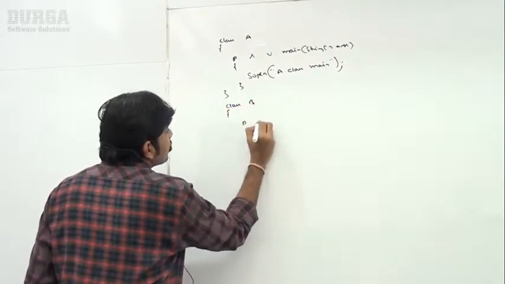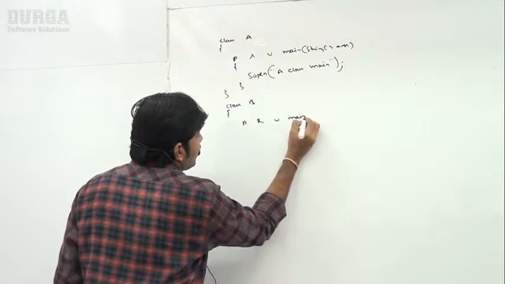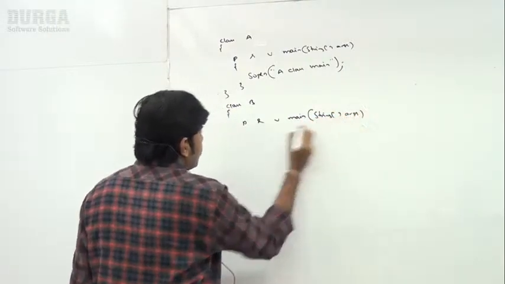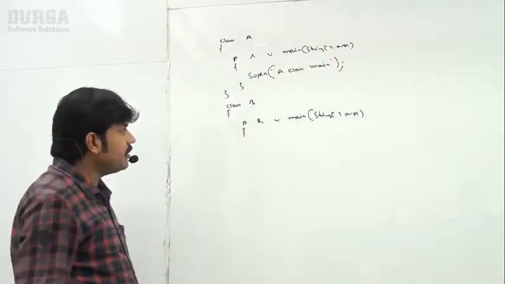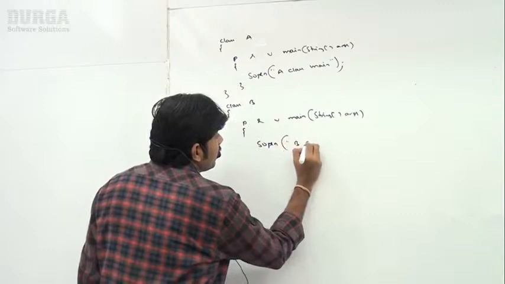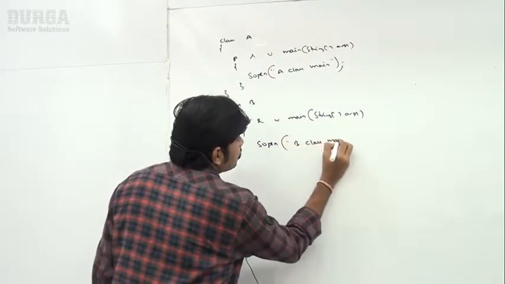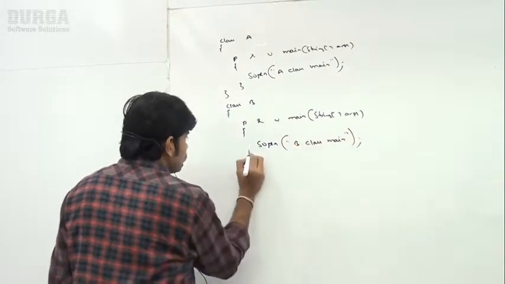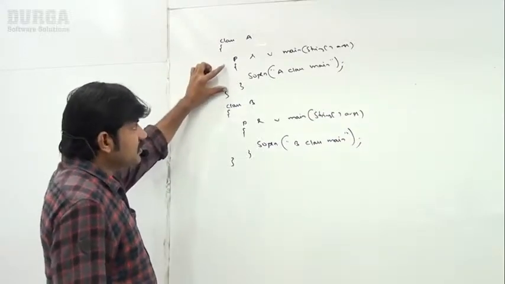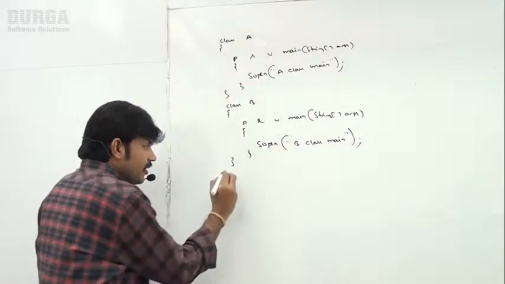Now class B, public static void main method, string array args. I'm taking public static void main. Now System.out.println "B class main". So this is A class main, B class main.